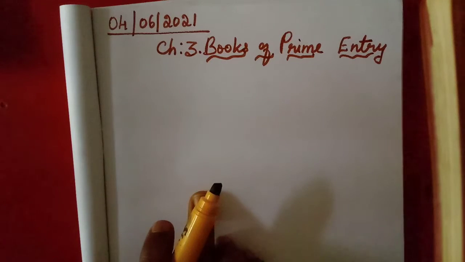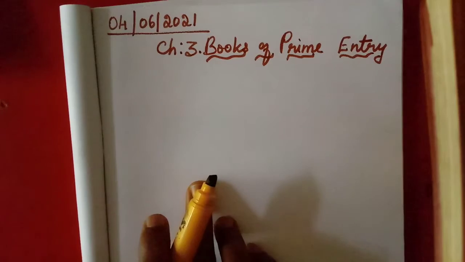Even if we purchase something from the shop, we get a document. If we make the cash sales for the business organization, they will issue the cash receipt or cash memo, it is called. That is the source document, source evidence, proof. From there they will write cash sales this much rupees. Then they may write all the cash sales together also.